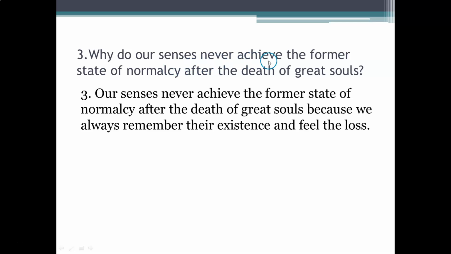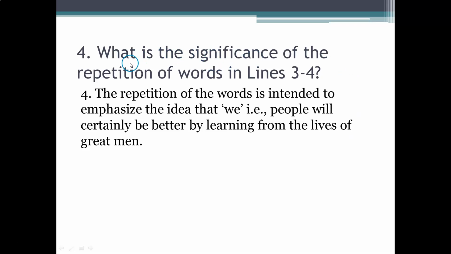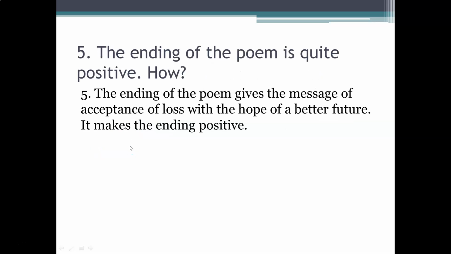Why do our senses never achieve the former state of normalcy after the death of great souls? Our senses never achieve the former state of normalcy after the death of great souls because we always remember their existence and feel the loss. What is the significance of the repetition of words in lines 3 and 4? The repetition of the words is intended to emphasize the idea that we, that is people, will certainly be better by learning from the lives of great men.